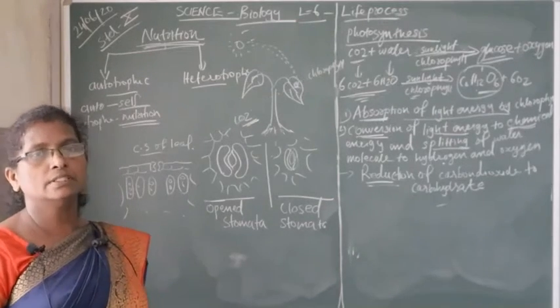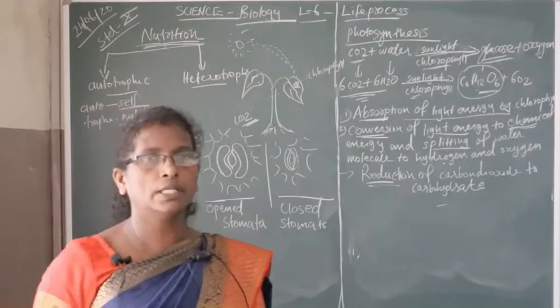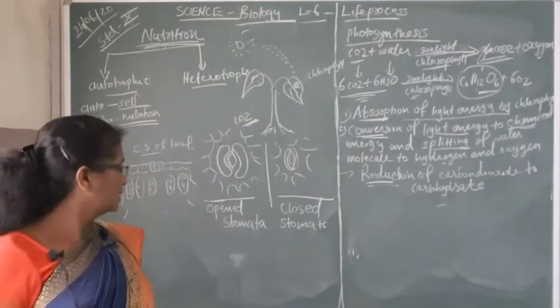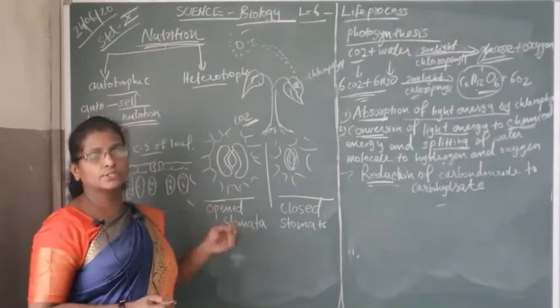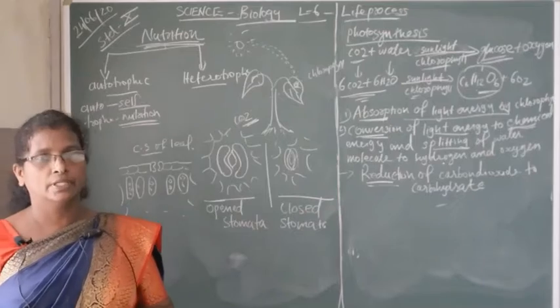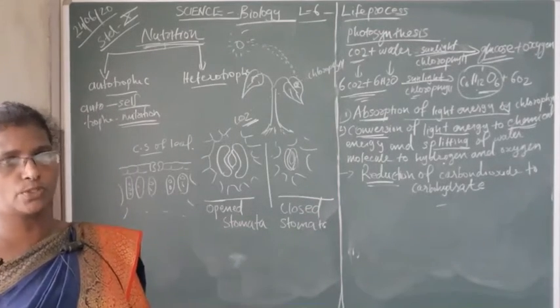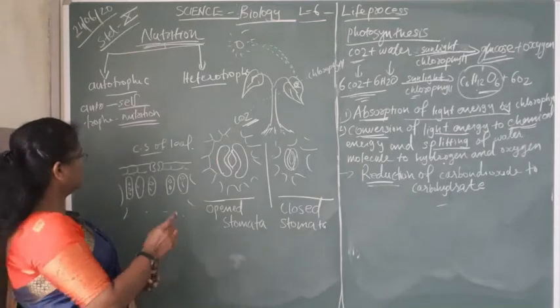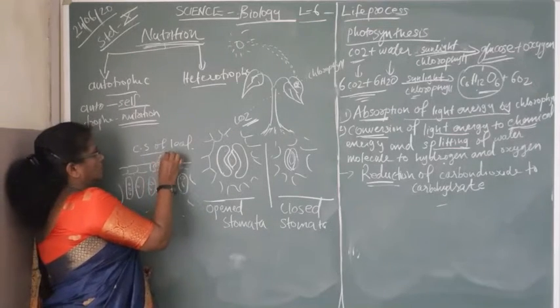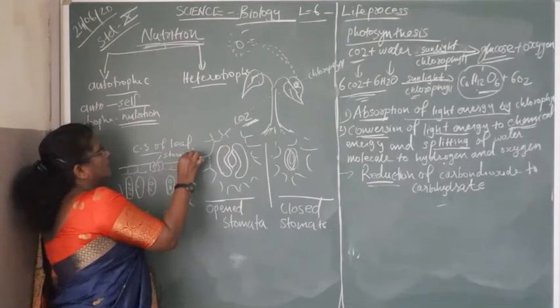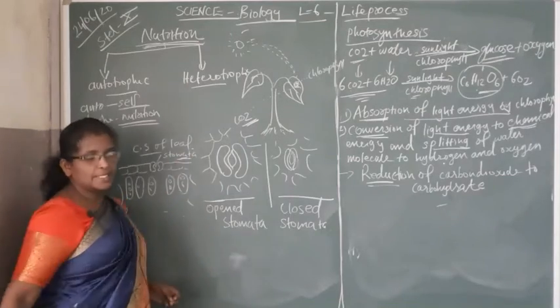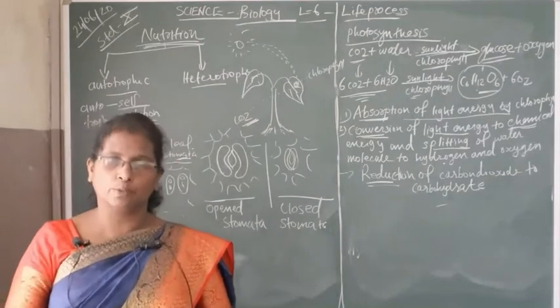We cannot see it with our naked eye, only under the microscope. This is the CS of leaf, meaning cross section of leaf. When we observe the cross section of the leaf under the microscope, then we can see small openings. This small opening present in the leaves is called a stomata.